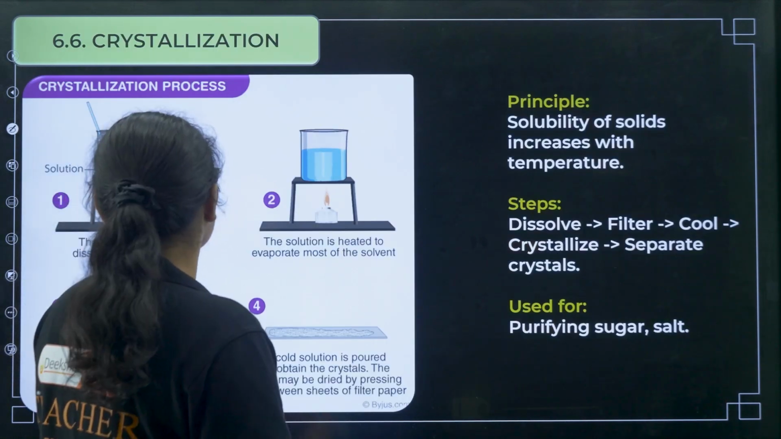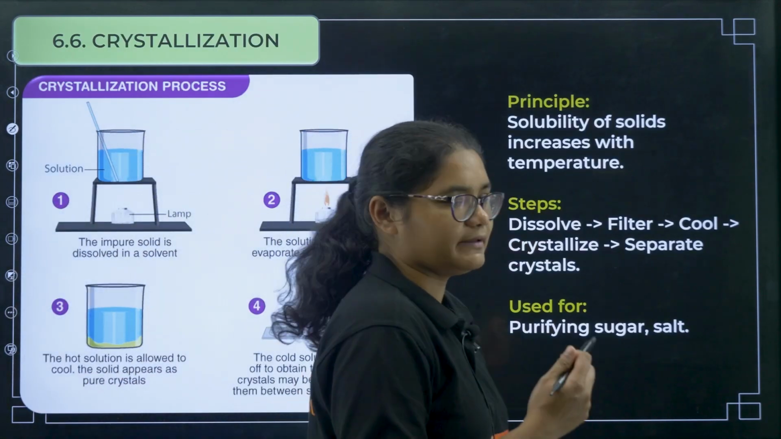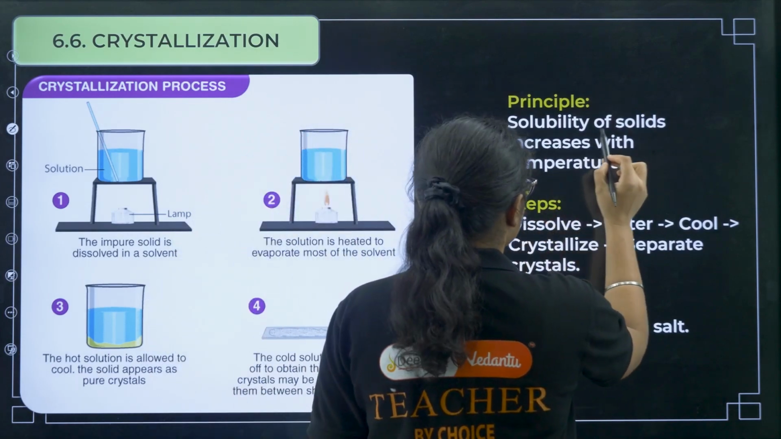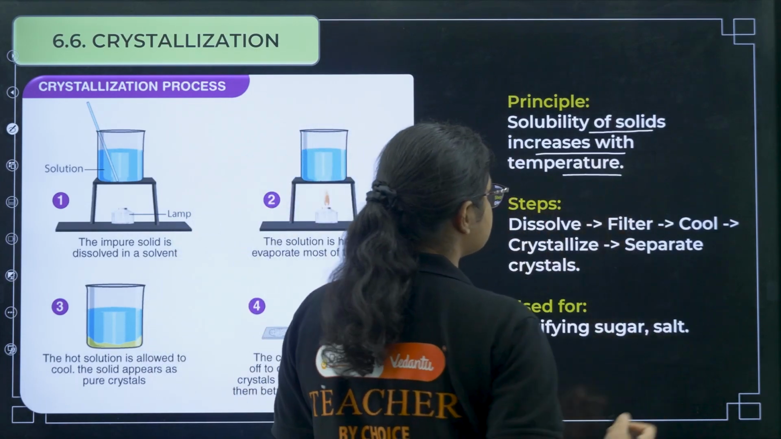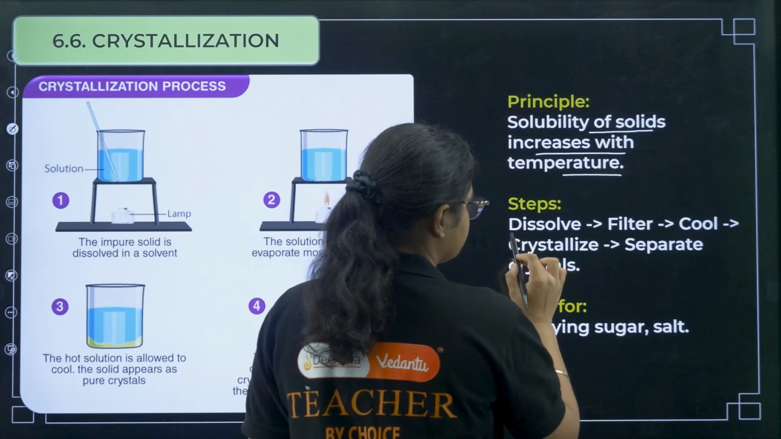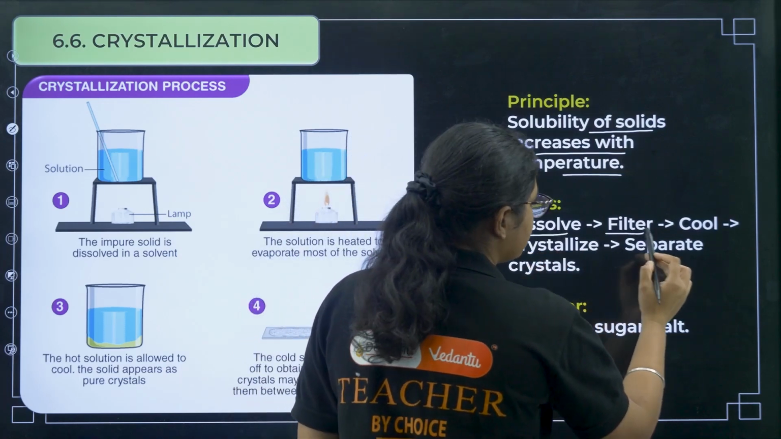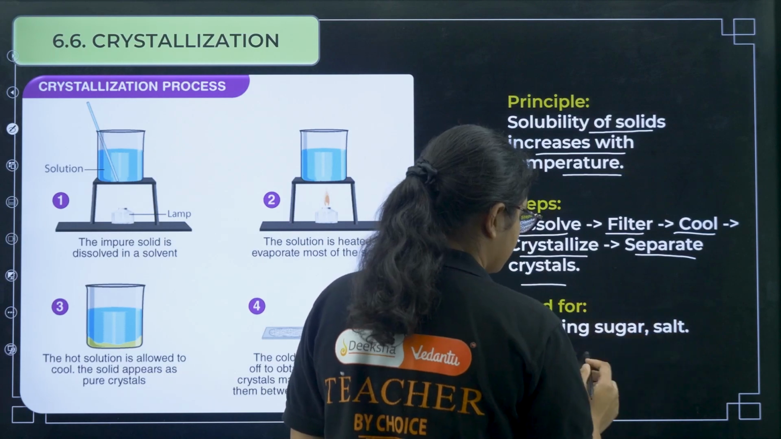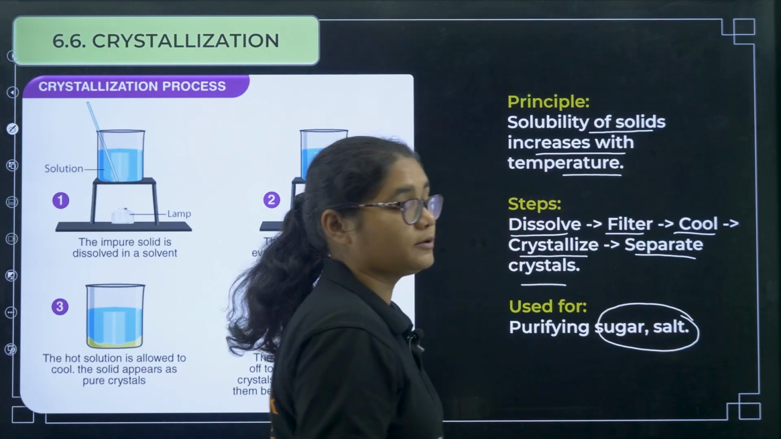Next is coming your crystallization. Crystallization is a very basic principle of purification. What is it used for? The solubility of a solid increases with the increase in temperature. So what are the steps? First you dissolve, okay, then you filter it, then you cool it, then crystallization takes place, and then you separate the crystals, okay. It is used for sugar and salt purification.